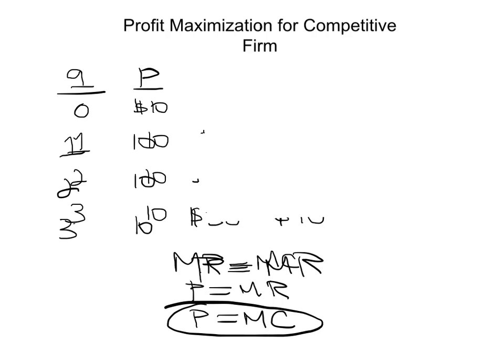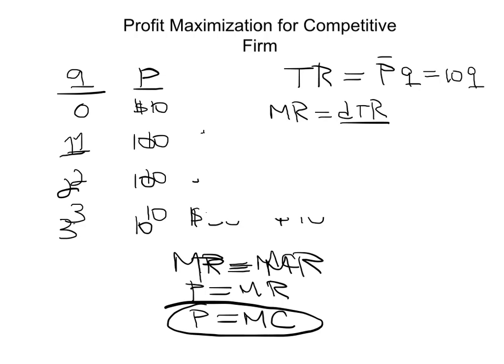So what we're saying here is that suppose that total revenue at any point is going to be equal to a constant times output. Let's say 10 times Q. Well, the marginal revenue, which is the derivative of the total revenue equation in this case, is going to be equal to the constant, which is the price, in this case $10.